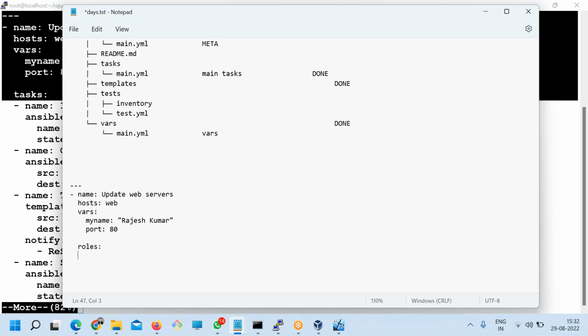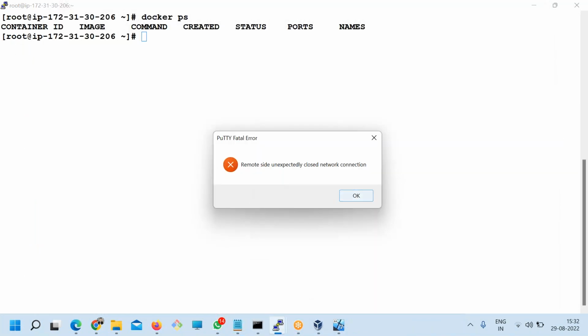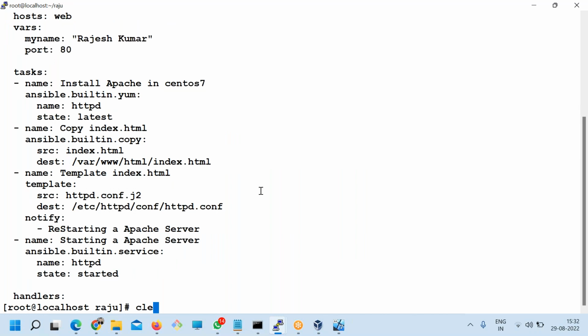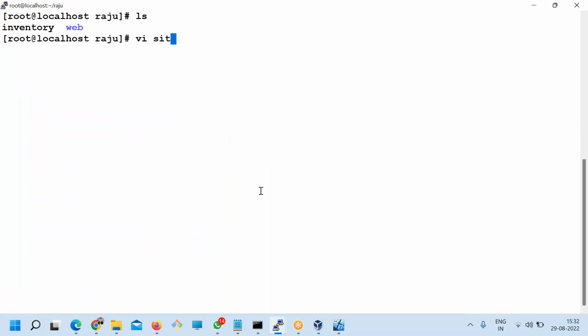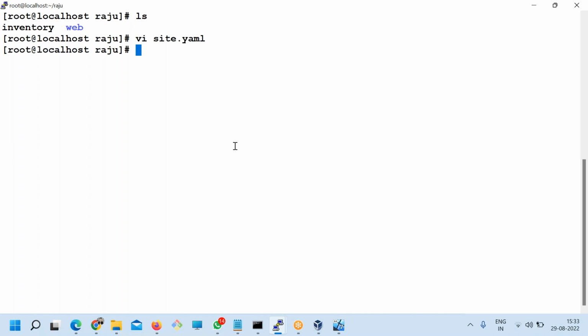Here this is not needed, and I'm calling one role here. Copy, and here vi site.yaml. Site or sites, whatever you want to call it, it's up to you. Name can be anything, but industry follows site.yaml. So whenever you see a site.yaml, that means it's your calling role.